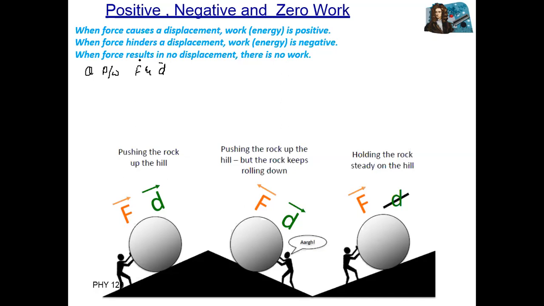First of all, when the angle is 0 degrees, you can see here that the force applied and displacement are both in the same direction. So work done in this case is positive work. Work done is equal to F d cosine of 0 degrees because both are parallel. Cosine 0 is equal to 1, so work done is equal to F d. This work is called positive work.